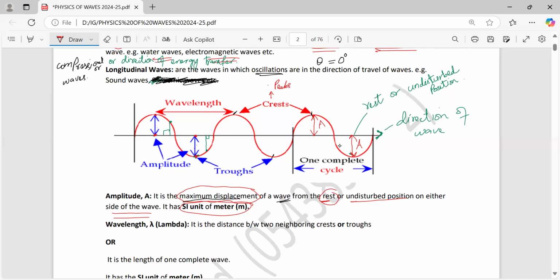The distance from the undisturbed position or rest position to the peak, or the distance from the rest position to the lower peak, or to the trough, that is amplitude. In many ways you can say it, but the SI unit is meter. Anybody having any question, query, or doubt regarding this, feel free and ask me.